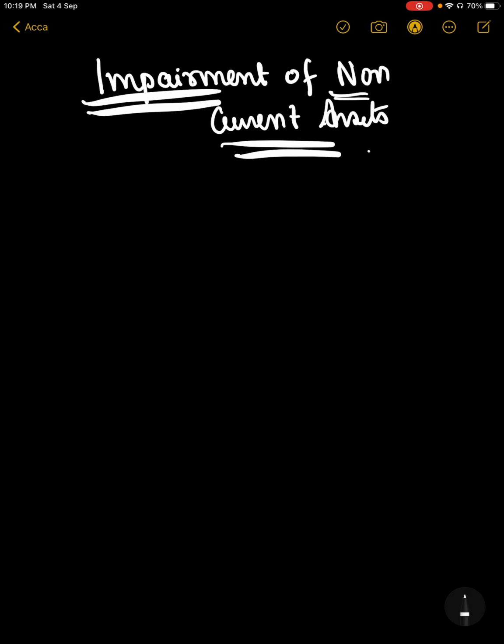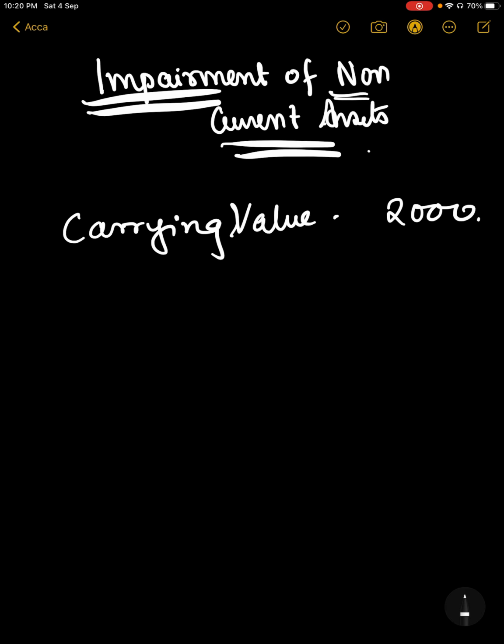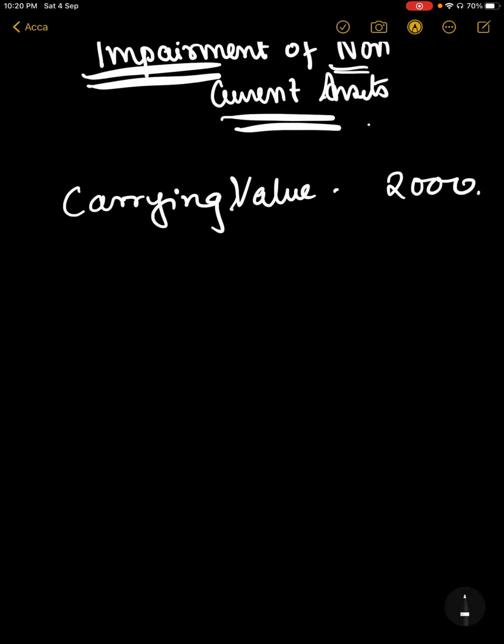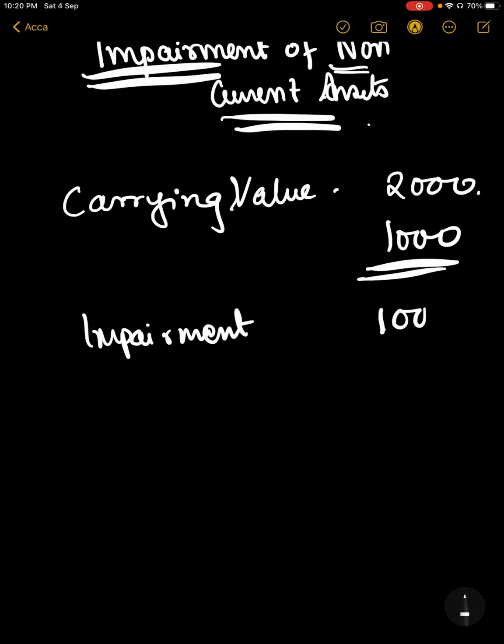If I have a machinery, and it has been impaired, that means the value that I am giving to a particular machine in my financial statements, suppose I'm giving it a 2000 value, actually the value must be 1000. So what is the impairment? It's 1000.